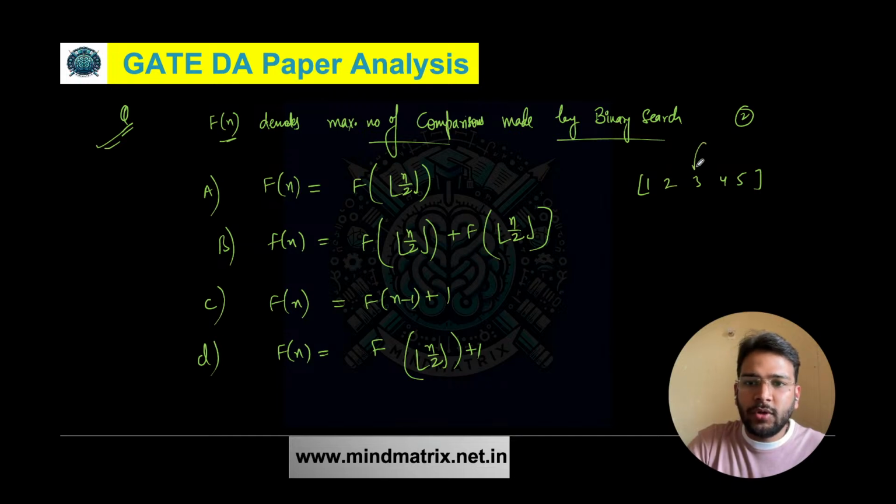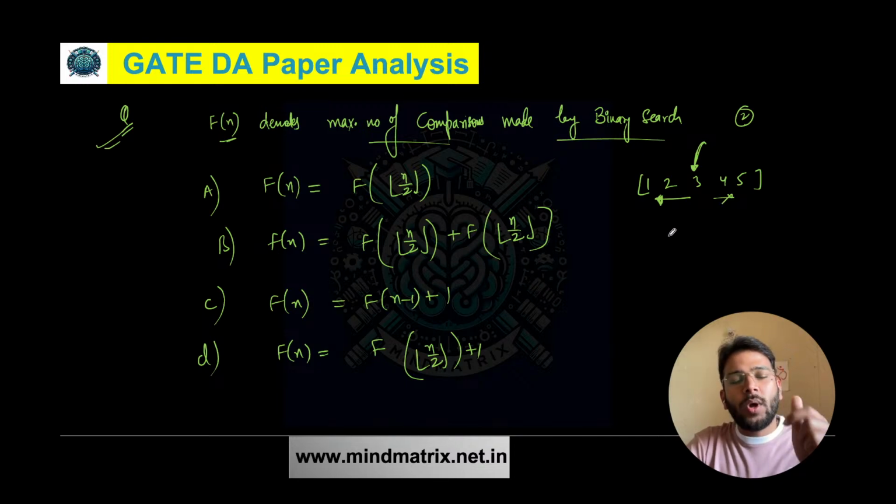So first of all you are going to find the middle element. In order to find the middle element, just one operation is required. You are going to compare 2 with 3, right? And then you will find 2 is less than 3. That means it may be present on the left side of 3, right? So you don't have to go for the right part.